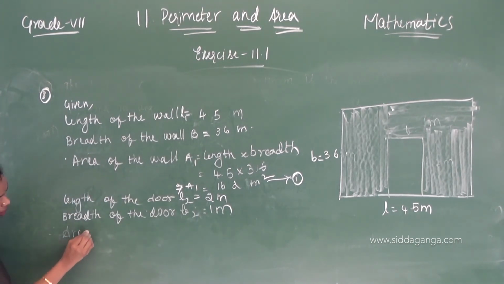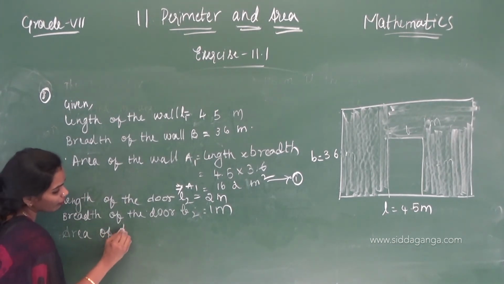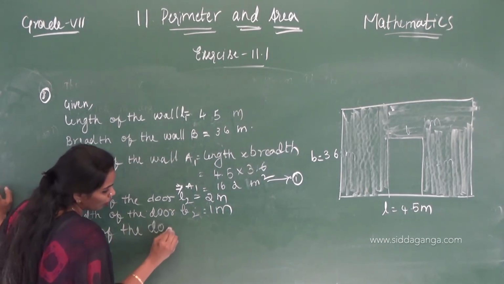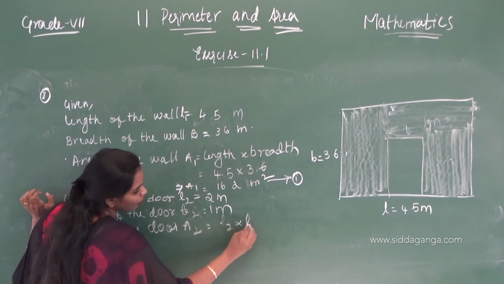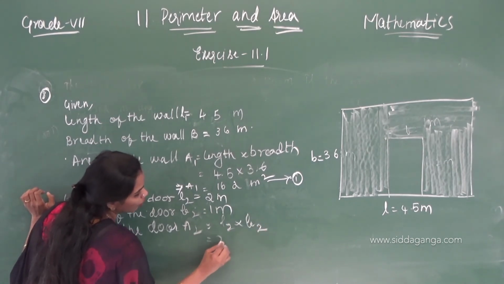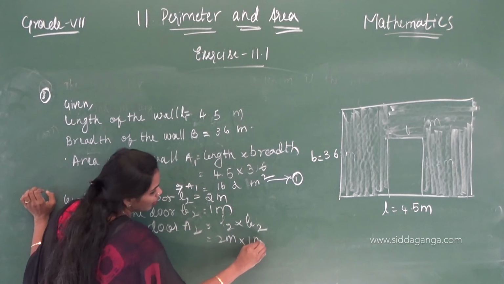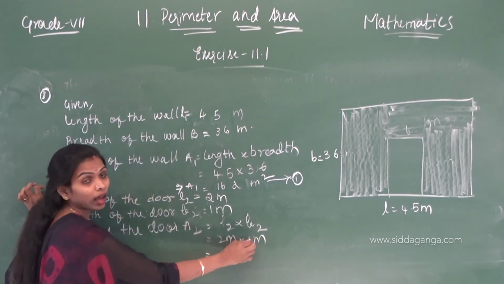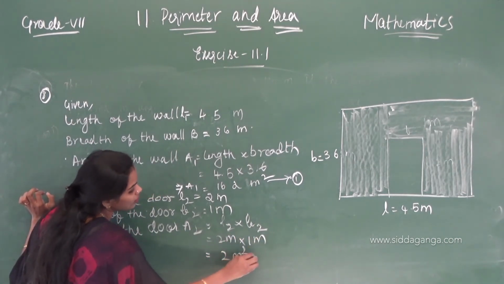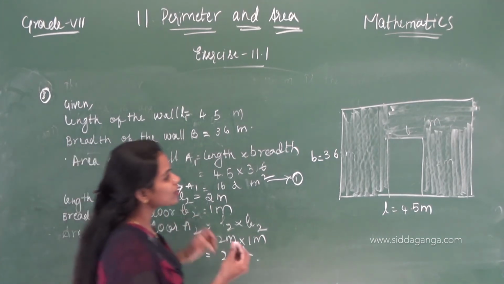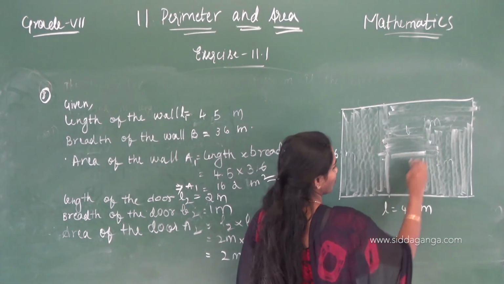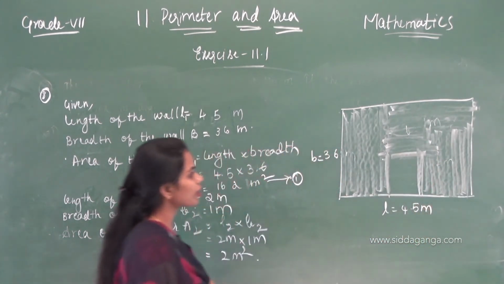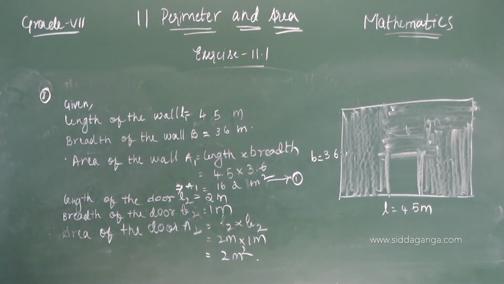Therefore, area of the door A2 equals L2 into B2, 2 meters into 1 meter, that is 2 meter square.